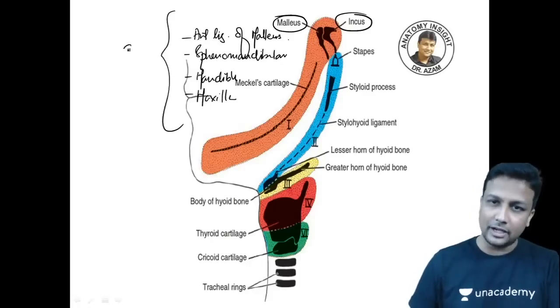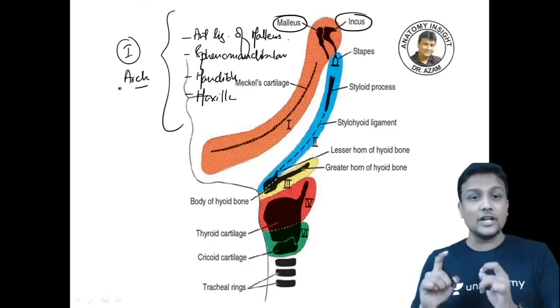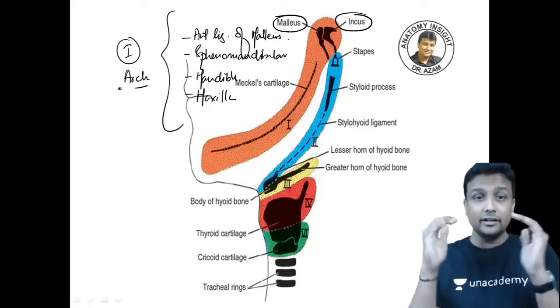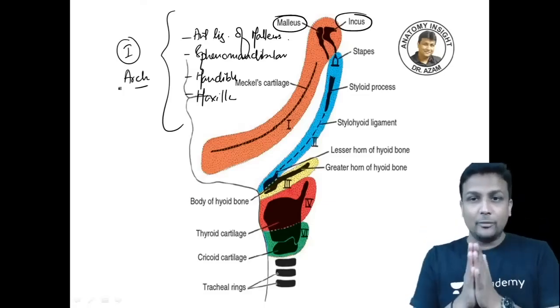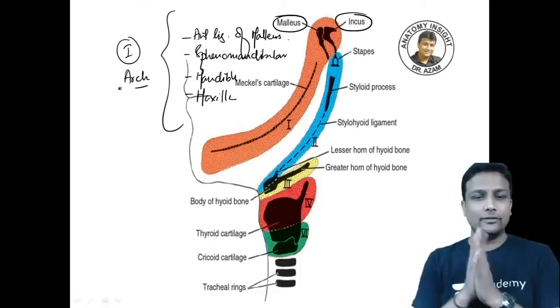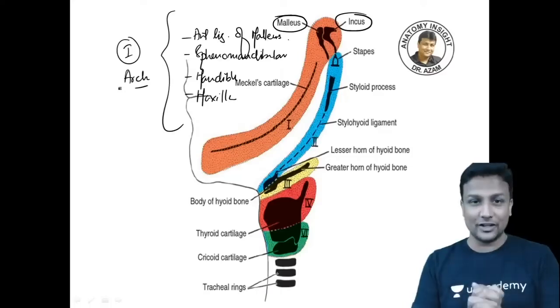So all this will be derived from which arch, sir? The first arch. Remember, the first arch. I repeat again, the malleus, incus, the anterior ligament, and now, my dear friends, the mandible and the maxilla. All of them will be derived from your first arch, sir. Lovely.